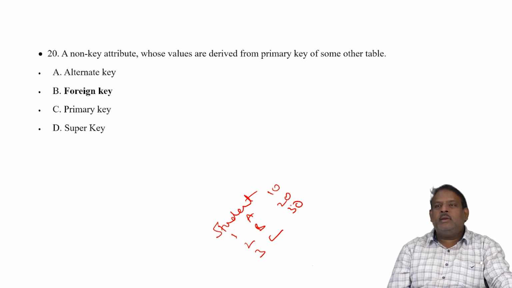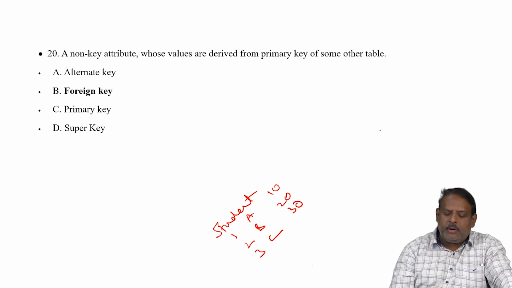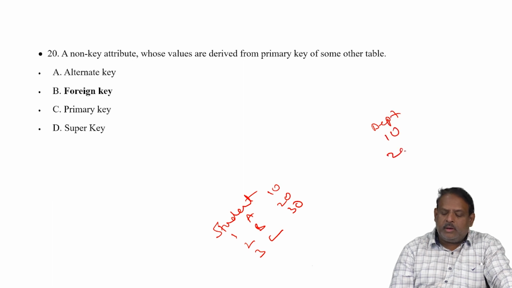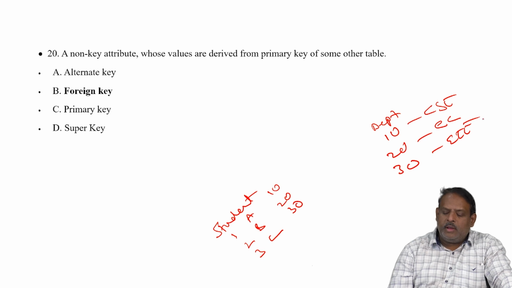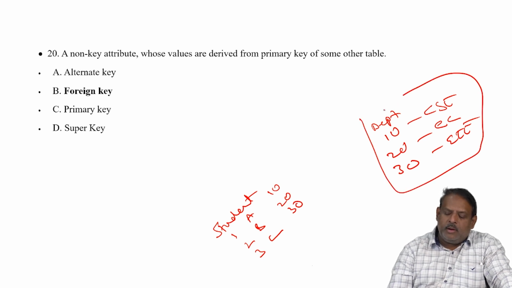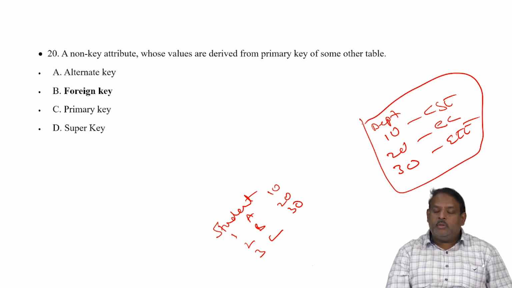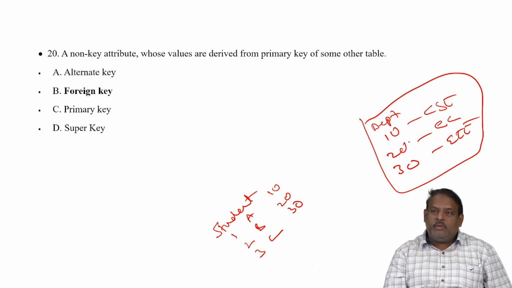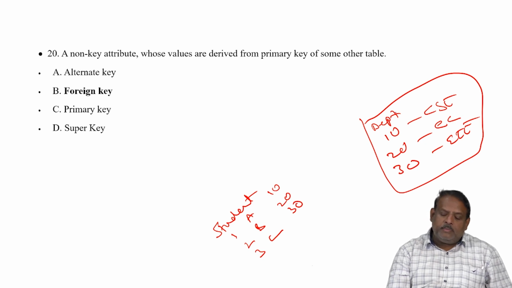I'm not giving the names of the departments here. The department will have a separate table, the department master table, having 2 columns and 3 rows: 10, 20, 30 with ECE, CSC and EEE. Now I am referring to this department in the student table as 10, 20, 30.